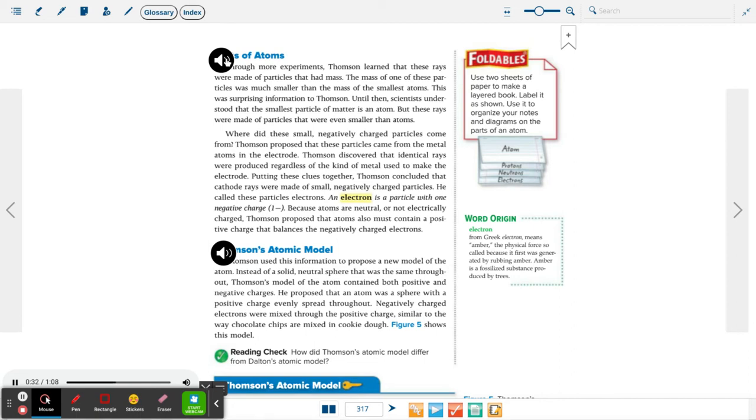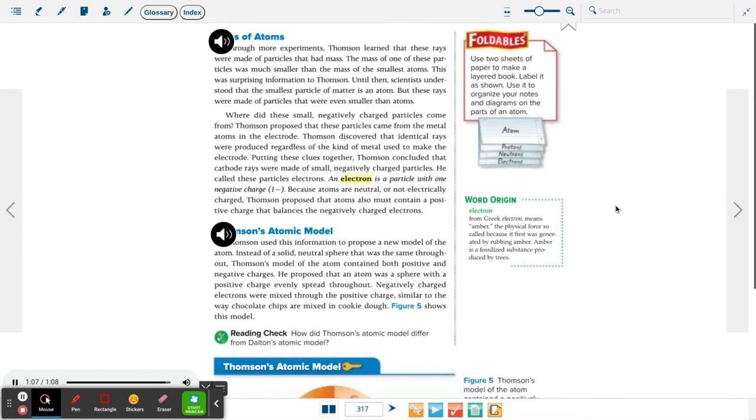Thomson proposed that these particles came from the metal atoms in the electrode. Thomson discovered that identical rays were produced regardless of the kind of metal used to make the electrode. Putting these clues together, Thomson concluded that cathode rays were made of small, negatively charged particles. He called these particles electrons. An electron is a particle with one negative charge. Because atoms are neutral, or not electrically charged, Thomson proposed that atoms also must contain a positive charge that balances the negatively charged electrons.